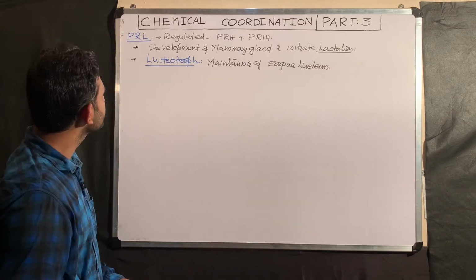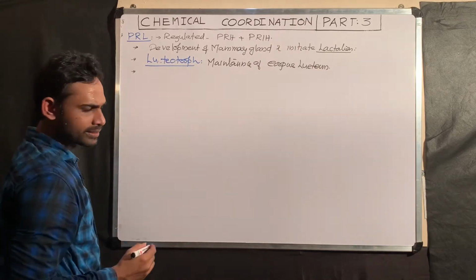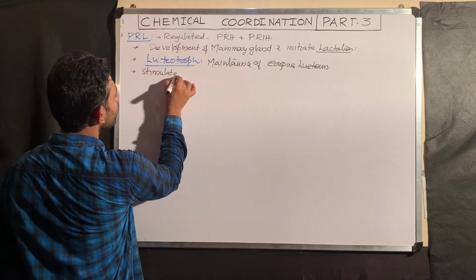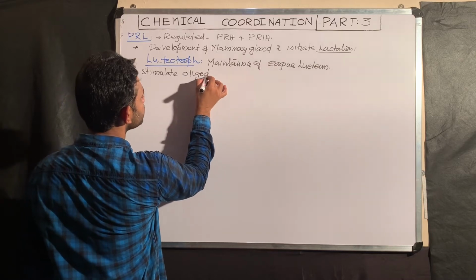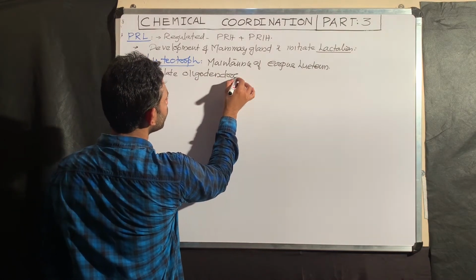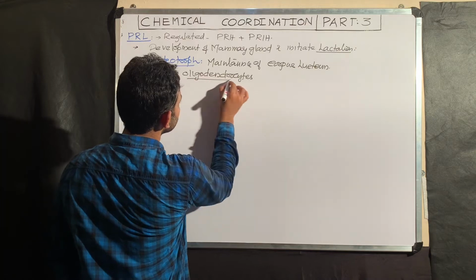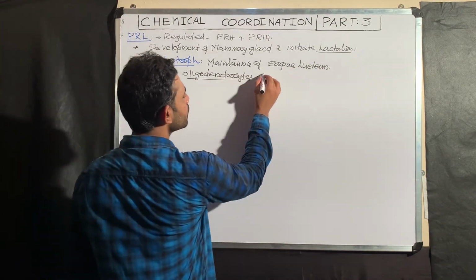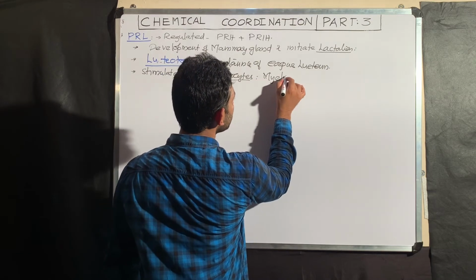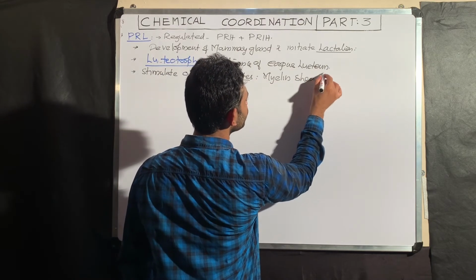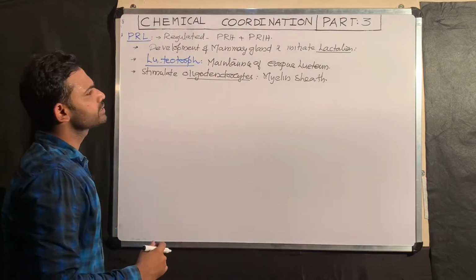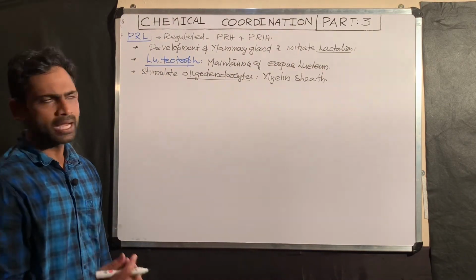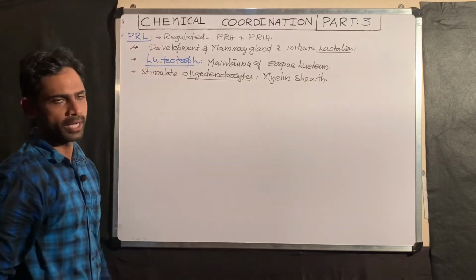One more function of prolactin is that it stimulates oligodendrocytes. Like Schwann cells, these oligodendrocytes are also responsible for the formation of the myelin sheath around the neurons. These are some of the biochemical effects of prolactin. For our exam point of view, remember the first one.